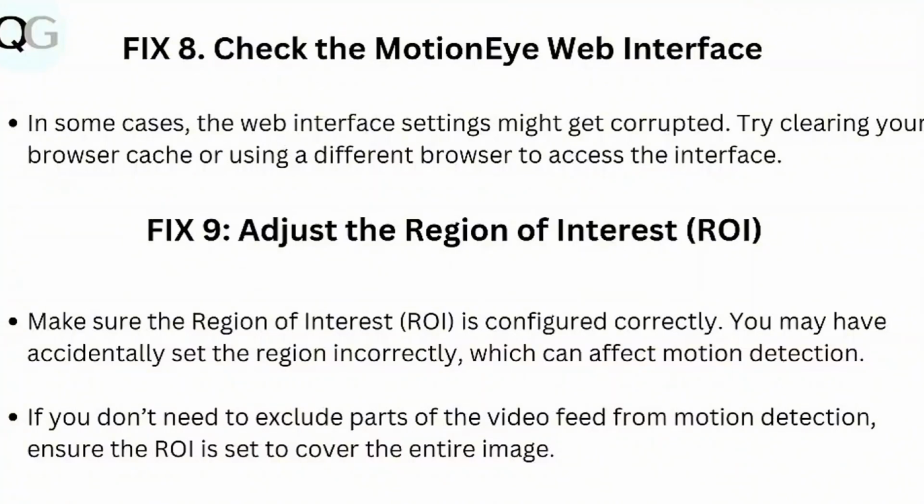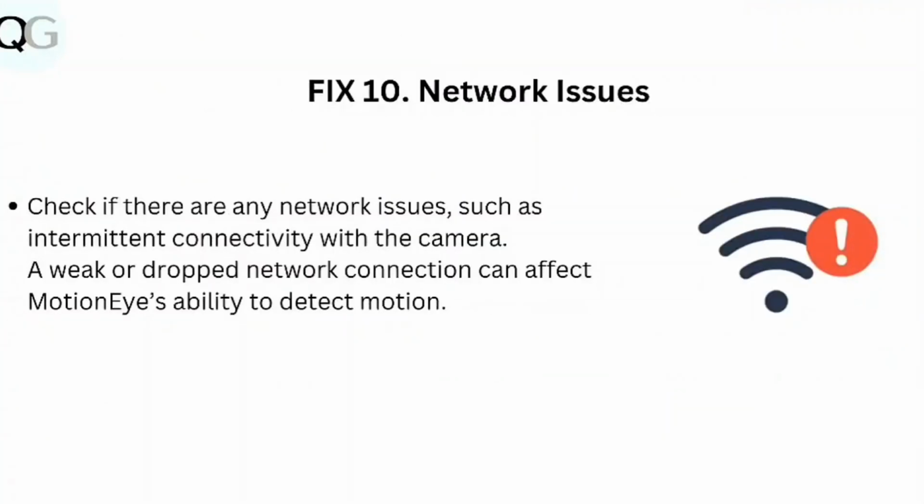Step 9. Adjust the region of interest. Make sure the region of interest is configured correctly. You may have accidentally set the region incorrectly, which can affect motion detection. If you don't need to exclude parts of the video feed from motion detection, ensure the ROI is set to cover the entire image.